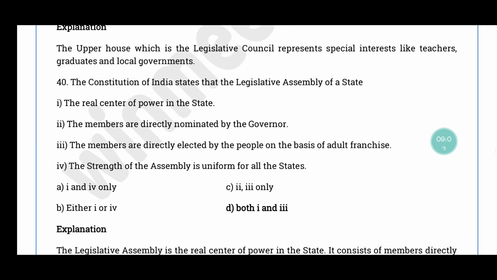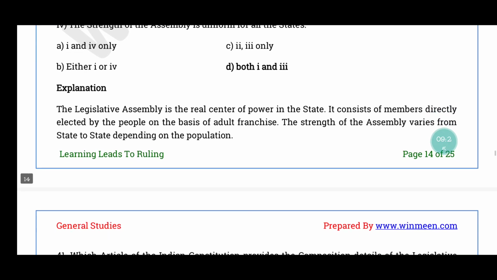Question number 40. The Constitution of India states that the legislative assembly of a state, the real center of power in the state: the members are directly nominated by the governor. The members are directly elected by the people on the basis of adult franchise. The strength of assembly is uniform for all the states. The correct answer is option D. Both the statement 1 and 3 are correct.